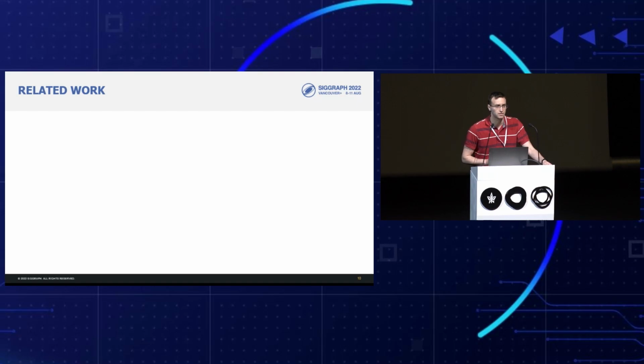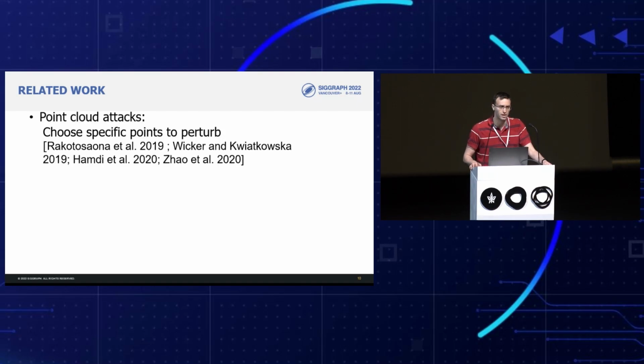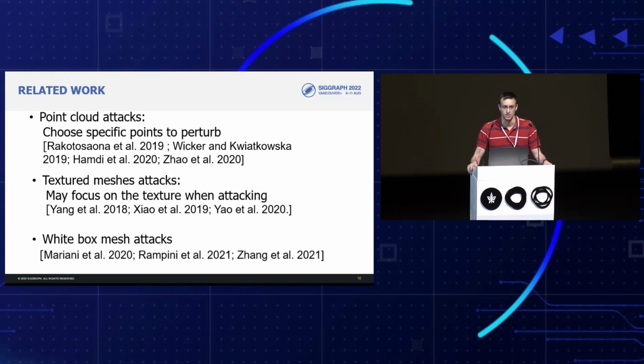In the past, some works focused on attacking point clouds. They do so by choosing specific points and perturbing them. This could go unnoticed in a point cloud, as it has no geometric constraints, but could be very noticeable in the mesh, as you can see here in the example. And for meshes, some works assume that the meshes are textured, meaning they could focus on attacking the texture rather than the geometry. And other works propose white box attacks, meaning they had full access to the gradients and architecture of the attacked network.